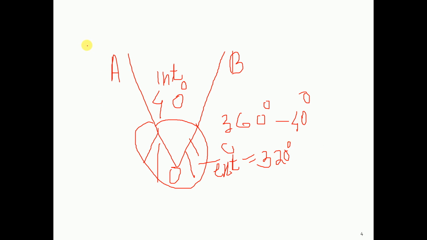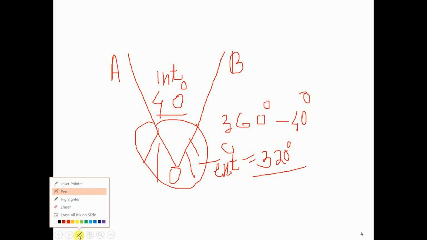To measure the angle AOB, some operation is carried out, but to get the value of the exterior angle, that is 320 degrees, no measurement is carried out. Only by doing the calculation do we obtain the value of the exterior angle. So, the exterior angle of AOB is nothing but the indirect observation, and this interior angle is called the direct observation.